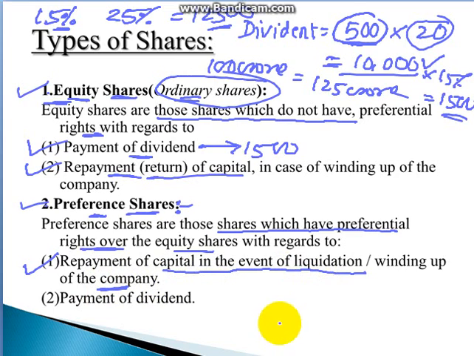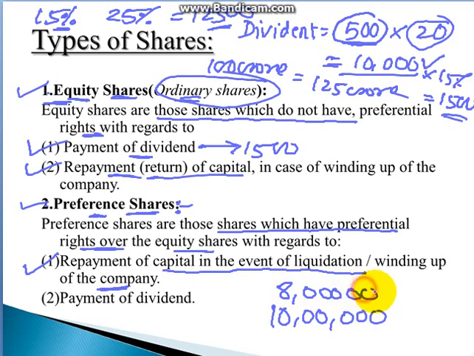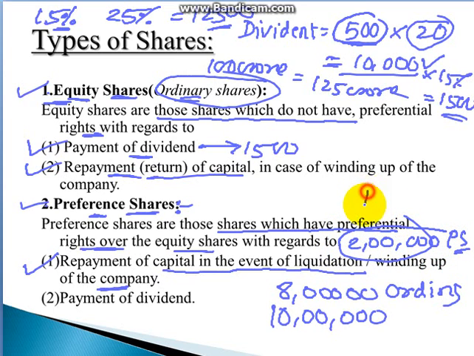For example, say there are 10 lakh shareholders, out of which 8 lakh shareholders are the ordinary shareholders and 2 lakh shareholders are the preference shareholders. Now these preference shareholders will get the money first at the time of liquidation or winding up of the company. So basically this is the right the preference share has.